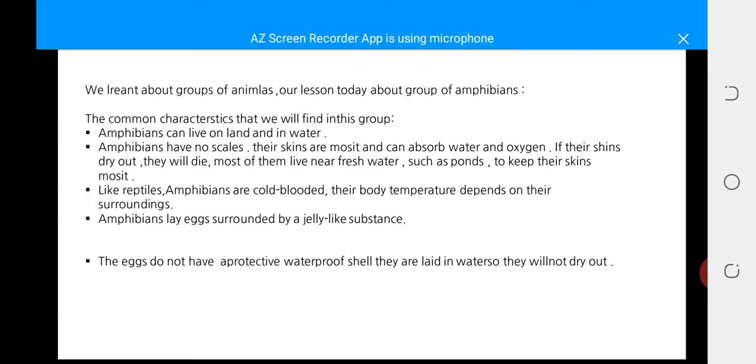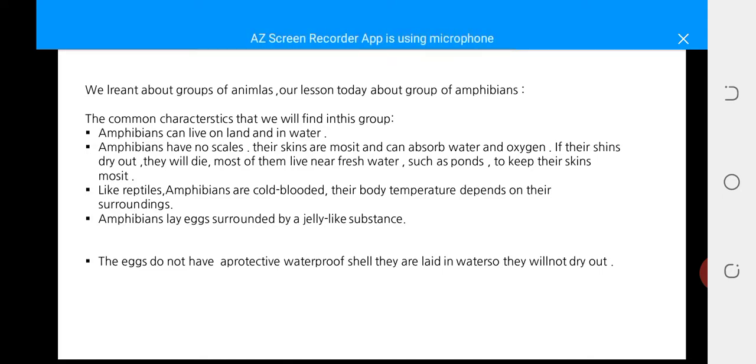Most amphibians live near fresh water. Why? To keep their skins moist. And this fresh water, as we said, includes ponds, lakes, and rivers. Okay, so this is characteristic number two: no scales, and they have moist skin.